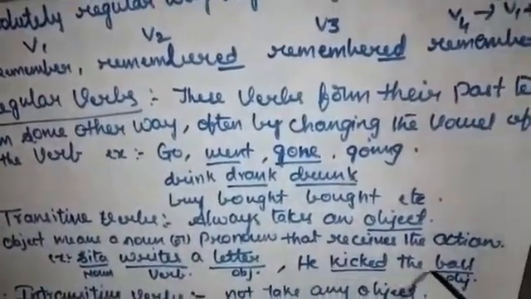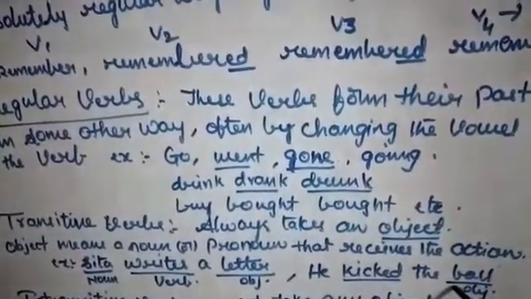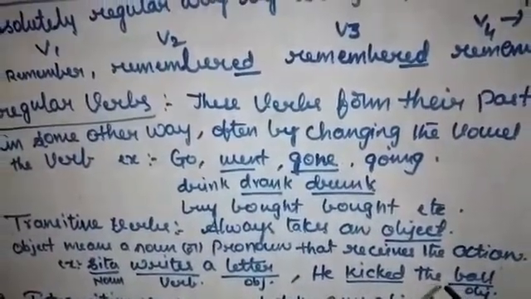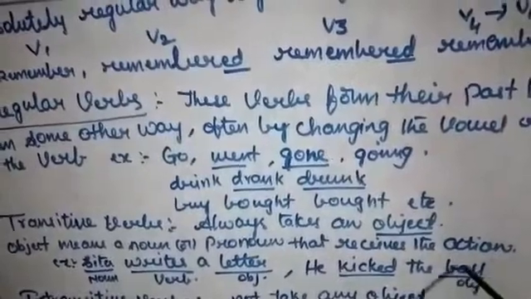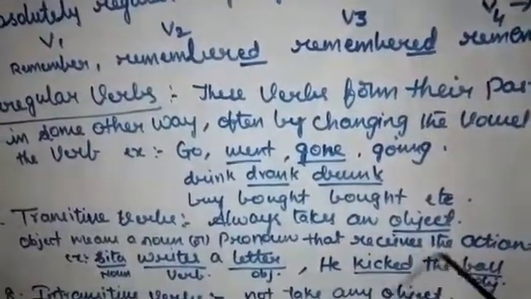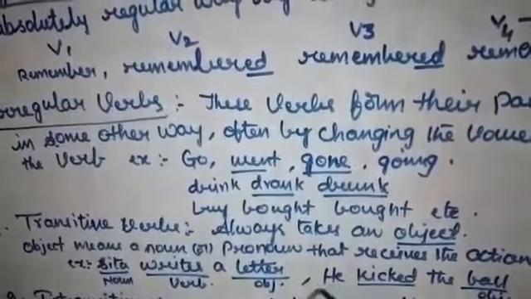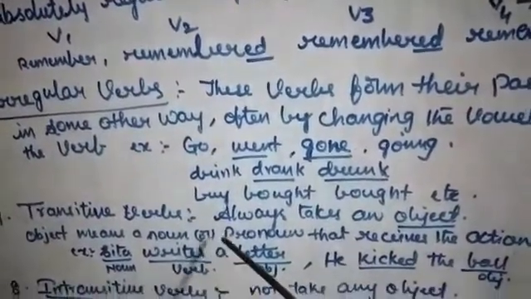"He kicked the ball." What did he kick? The ball. If you ask a question with the word what, we get the answer, ball. Who kicked the ball? It should be a noun or pronoun. He kicked. So these are called transitive verbs.